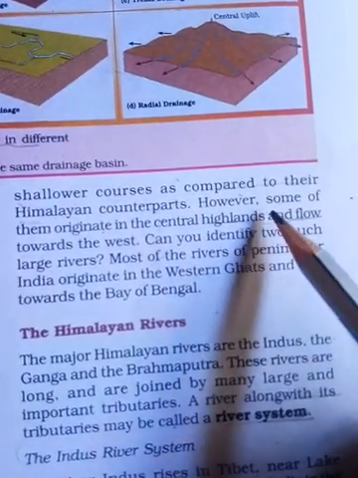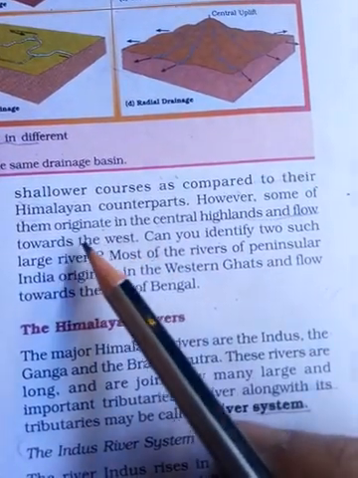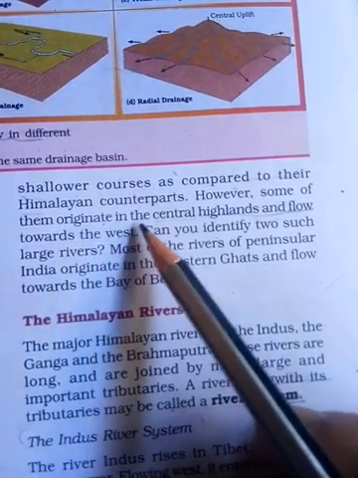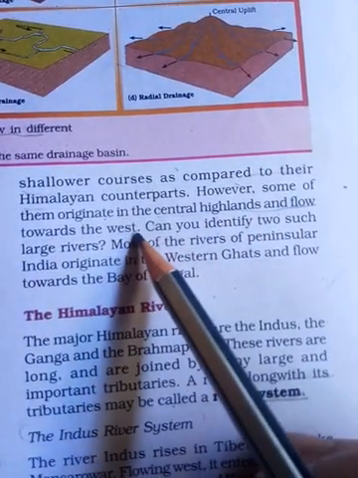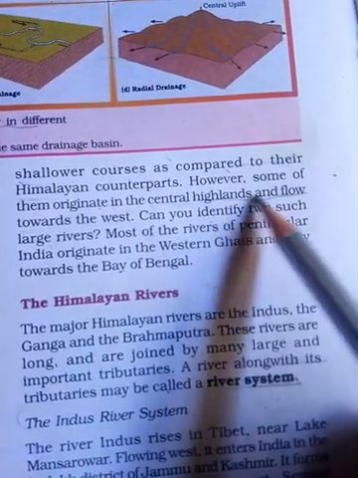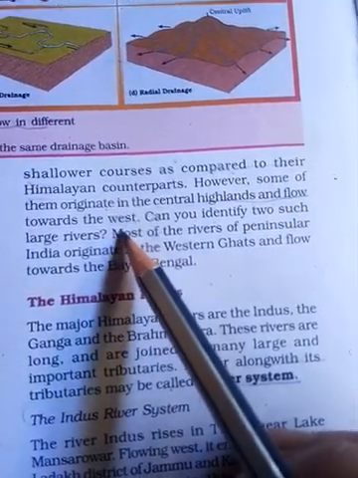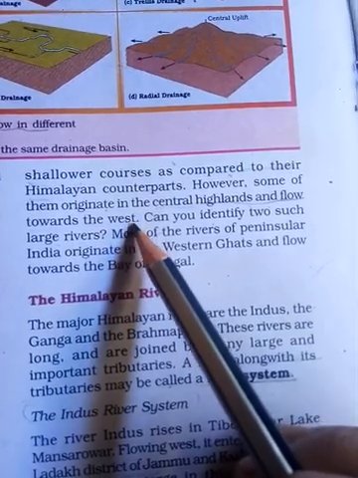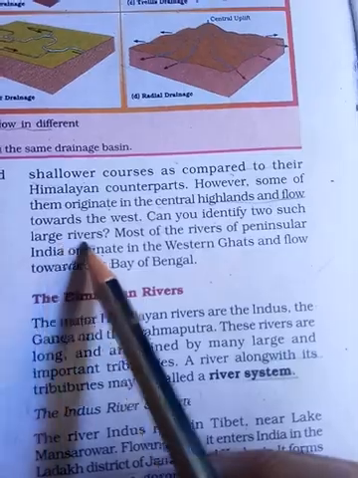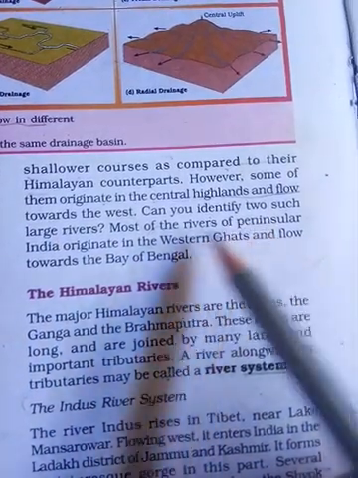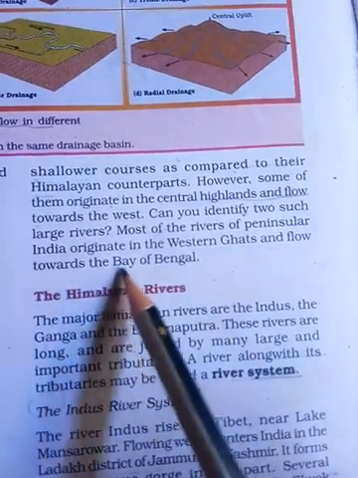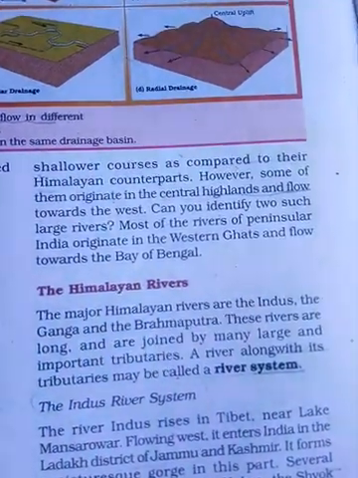However, some of them originate in the central highland and flow towards the west. Can you identify some of the large rivers? Most of the peninsular rivers originate in the Western Ghats and flow towards the Bay of Bengal.